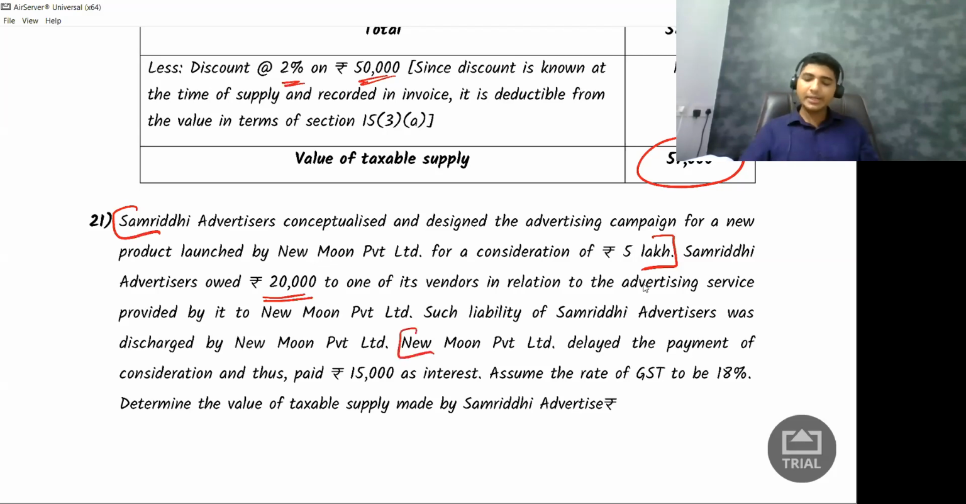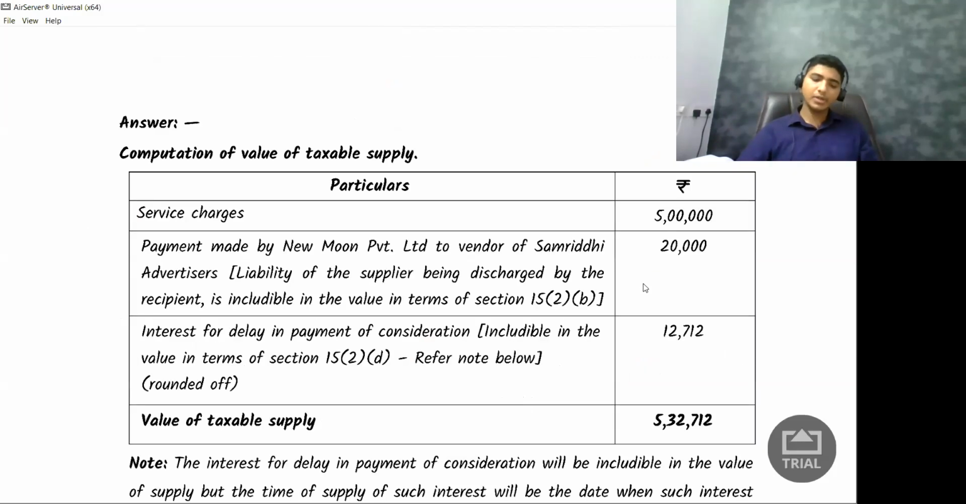New Moon Private Limited delayed the payment. Delayed payment is D for 15(2)(d). Delayed payment of consideration, and thus 15,000 as interest. They paid how much? 15,000 rupees as interest. Even this interest has to be added to the value of supply. But remember, it won't be directly 15,000. I need to remove the GST portion. I'll show you how the calculation has to be done. So this is it. So let us look how the answer will look like.